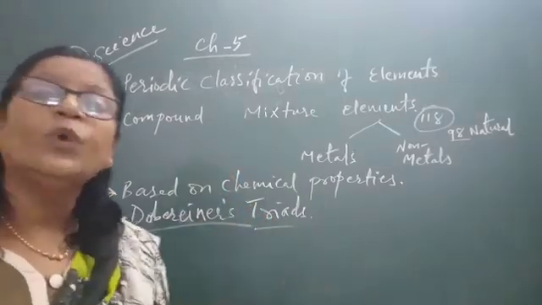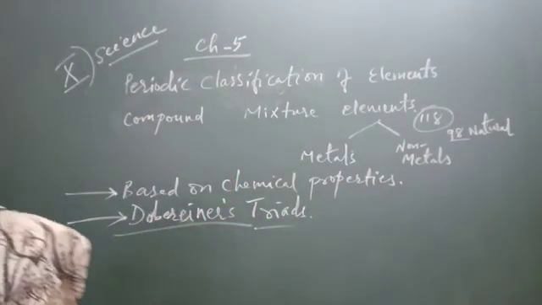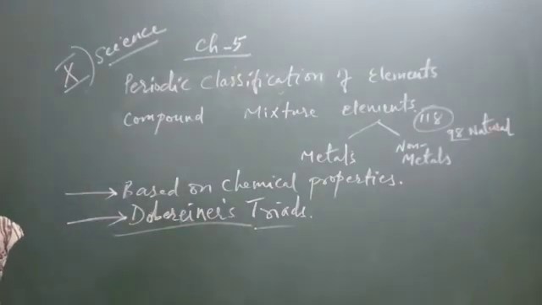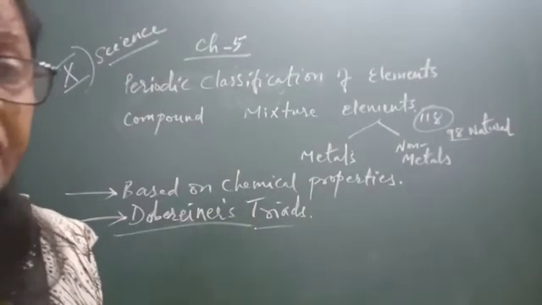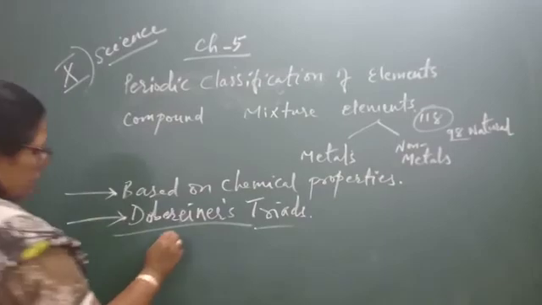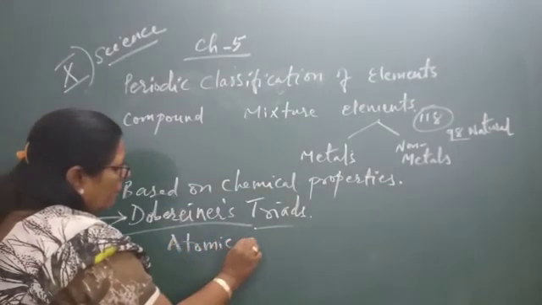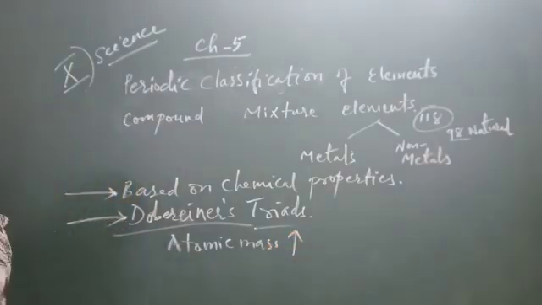So 3 elements were arranged according to their chemical properties, and that is called a triad. Dobereiner showed that when the elements in a triad were written in the order of increasing atomic mass, the middle element was roughly the average of the atomic masses of the other two elements.